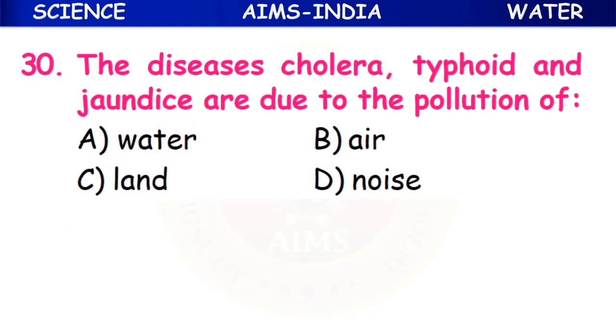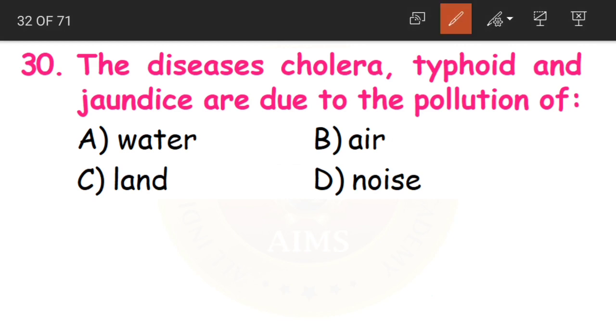The diseases cholera, typhoid and jaundice are due to the pollution of what? So these three diseases are because of the pollution of water, air, land or noise.